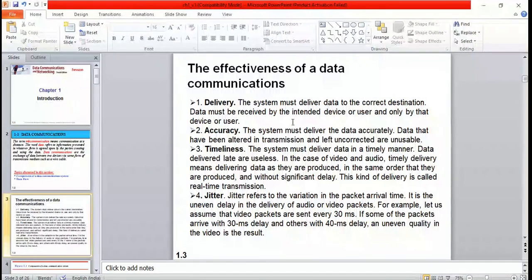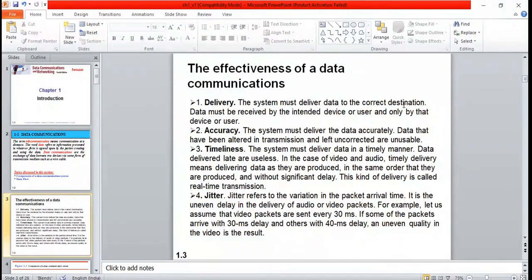The first one is delivery. The system must deliver data to the correct destination. Yesterday we were discussing the source and destination, that means two devices. The device that is sending the data I specify as the source, and the device that is going to receive it I specify as the destination.